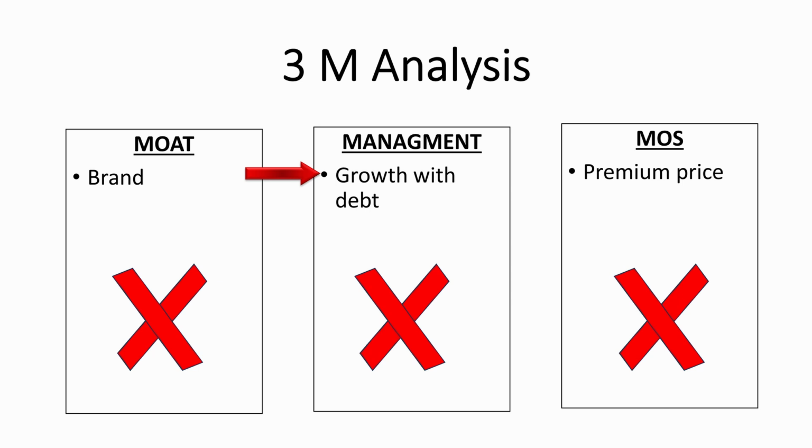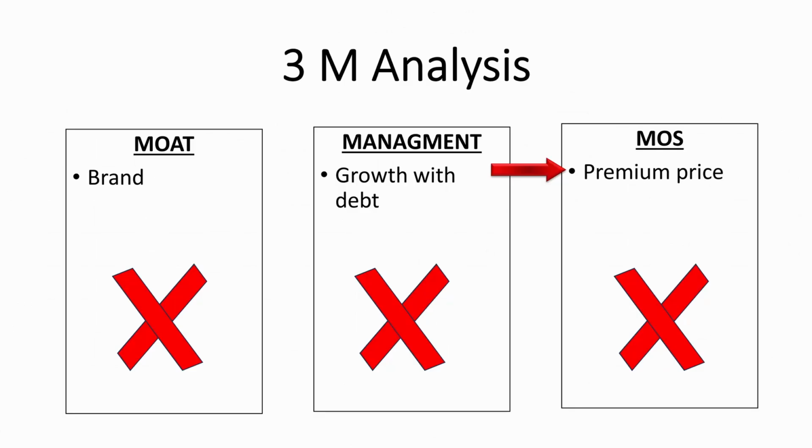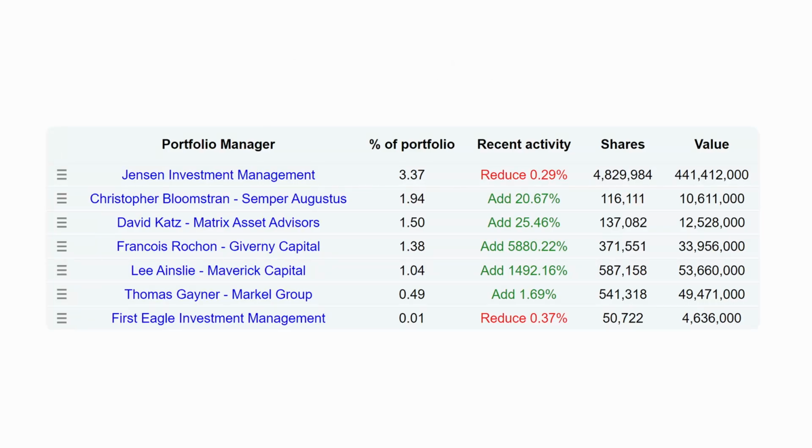Management have done an okay job. The company grew, however, using a lot of debt. What is good is that they did a lot of share buybacks. However, at this premium price, I would prefer if they invest the money in growing the company instead of buying those expensive shares. For the margin of safety, the price is very expensive and the balance sheet is loaded with debt. Starbucks is owned by some value investors.